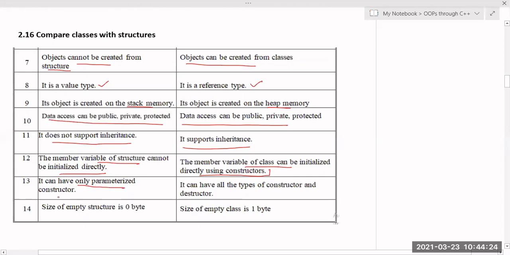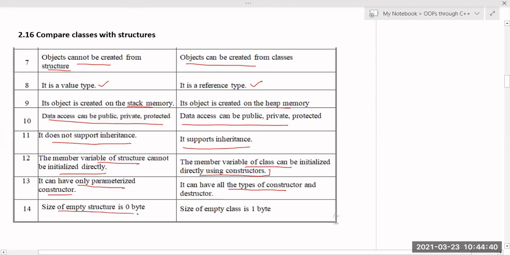It can have only a parameterized constructor, but a class can have all three types of constructors: default constructor, parameterized constructor and copy constructor. We will discuss all of them when we are in the topic of constructors.